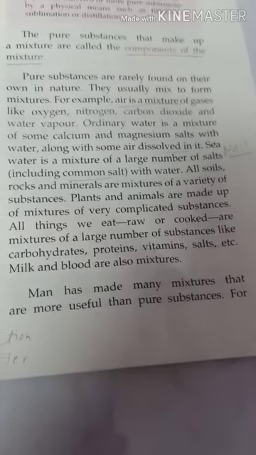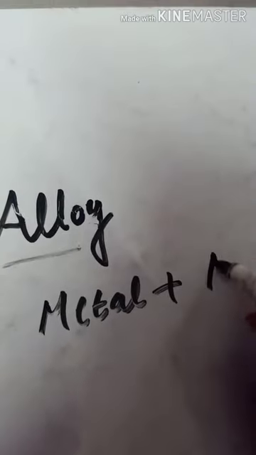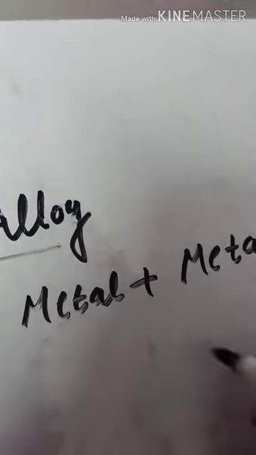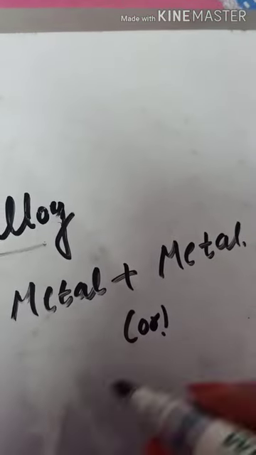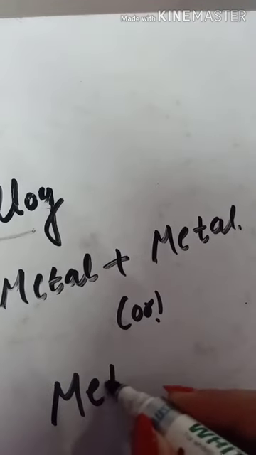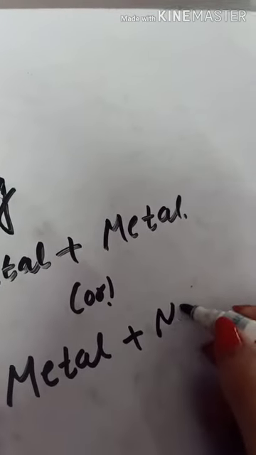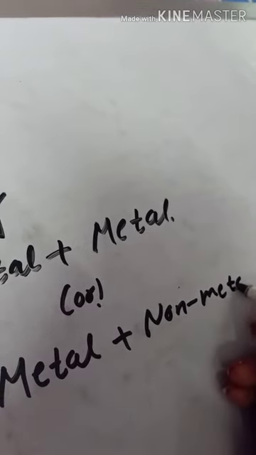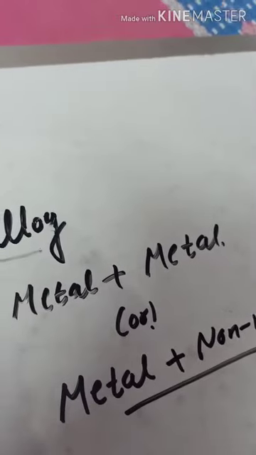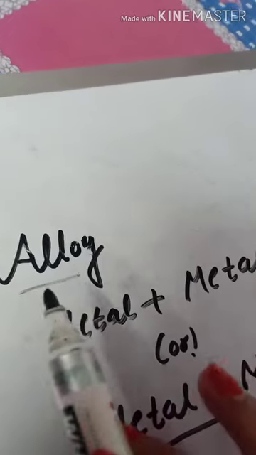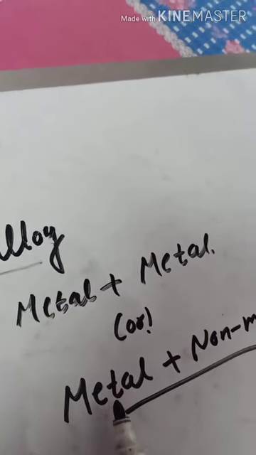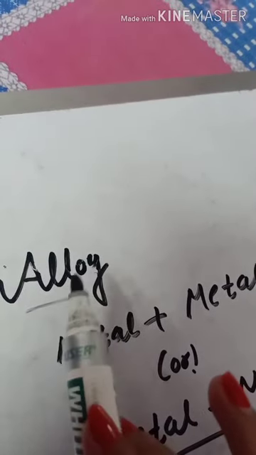An example of a man-made mixture we have is alloy. Alloy is a mixture of a metal with another metal, or we can say that alloy is a mixture of a metal and a non-metal. A mixture of a metal with another metal is known as alloy, or a mixture of a metal with a non-metal is known as alloy. And alloy is a man-made mixture.